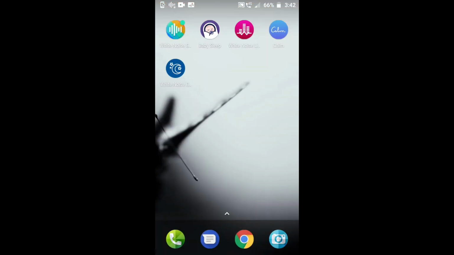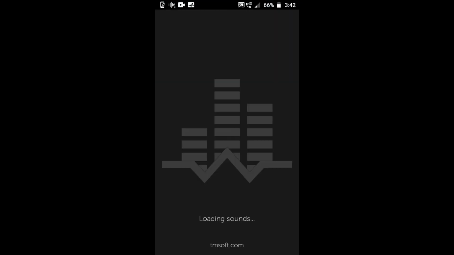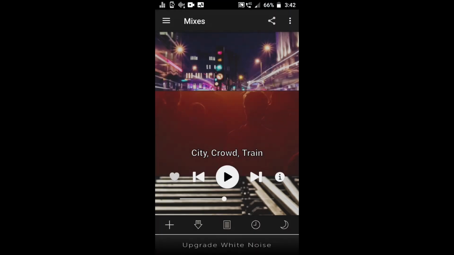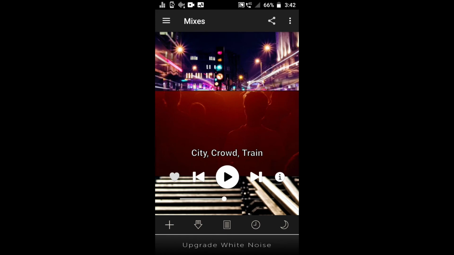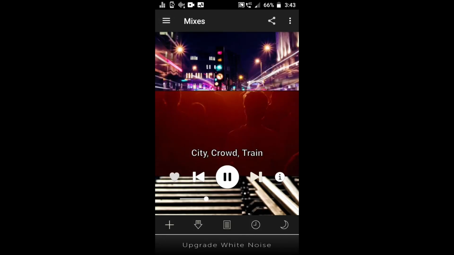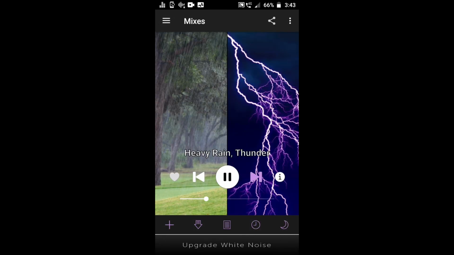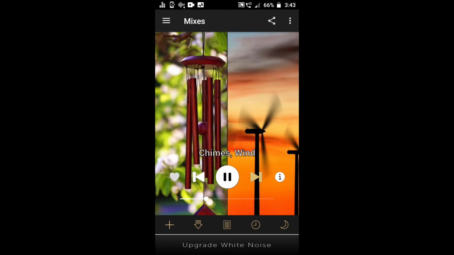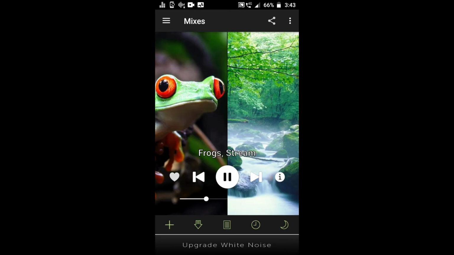The third best app is White Noise Light. You can find many sounds here, like city, crowd, and train. You can choose mixes or a single audio, like let me play this one. You can increase or decrease the volume. You can choose the timer. Sounds include heavy rain, thunder, wind, frog, and stream.